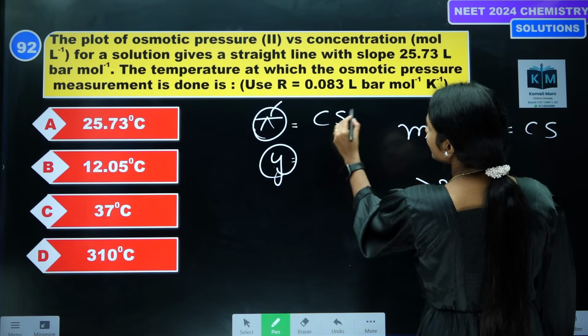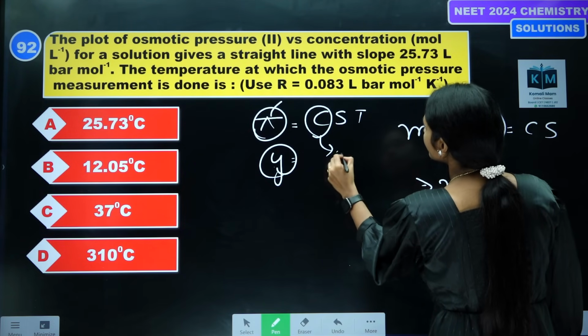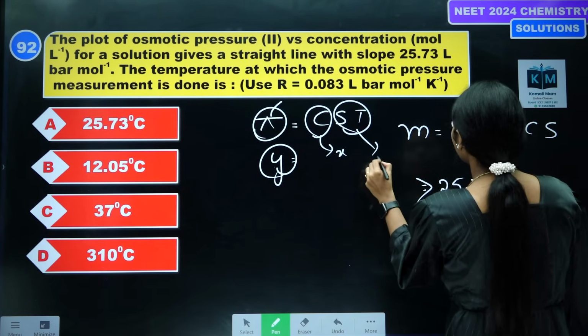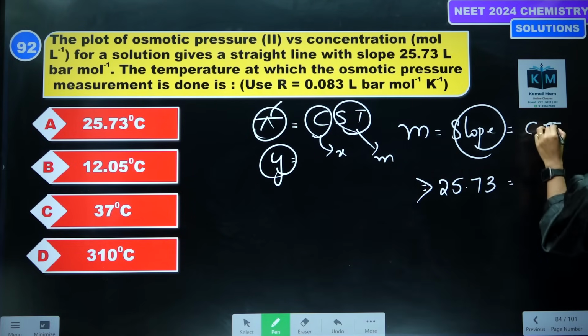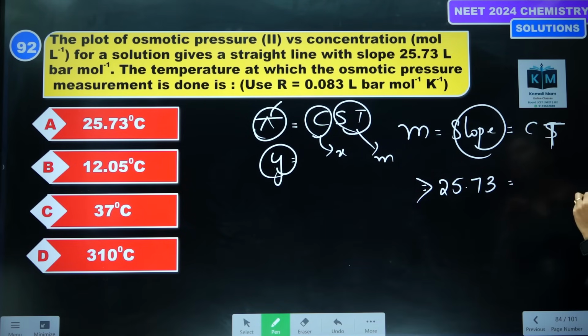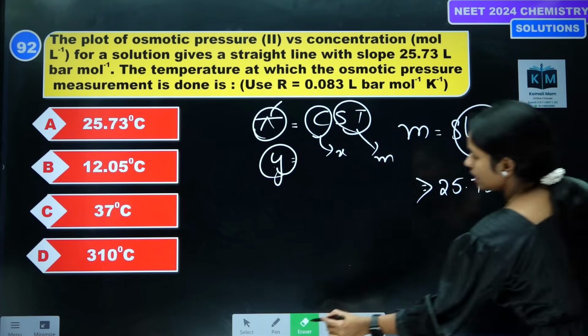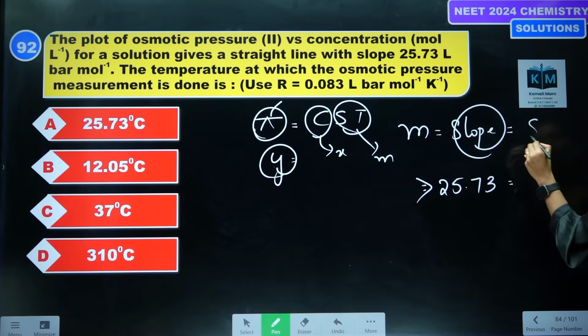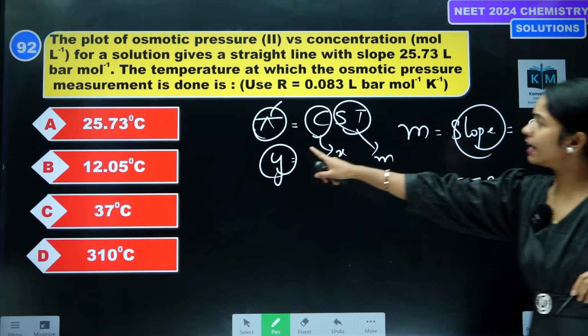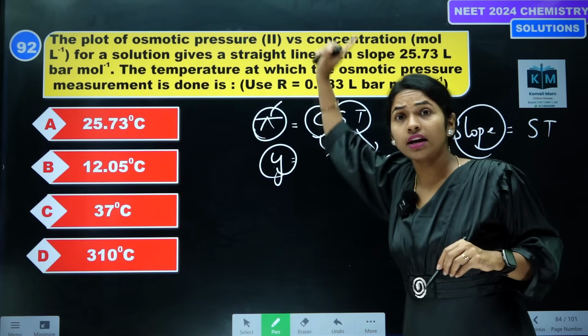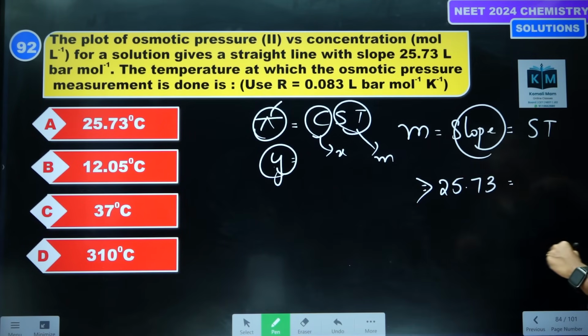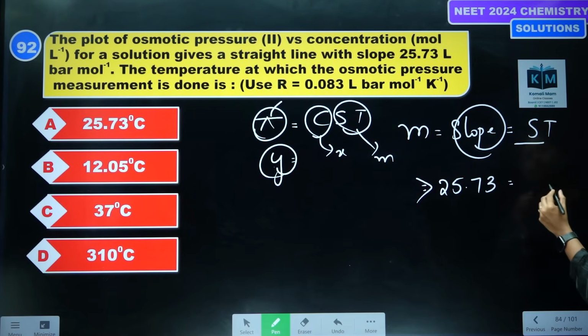Pi is equal to CST, this is our y, this is our x, and ST is our m, because they are telling us that pi and C are on the y and x axes. So what is S, students, tell me?